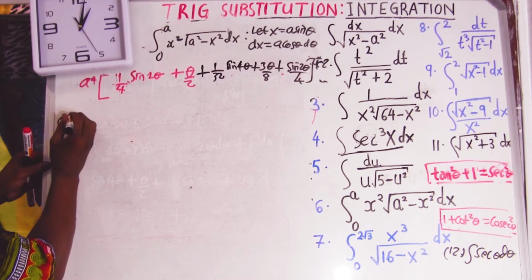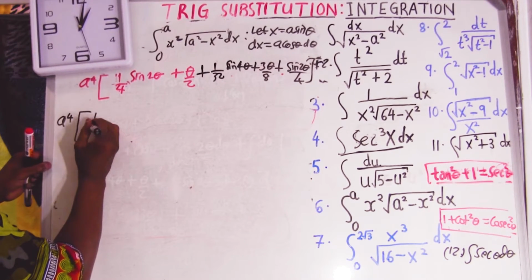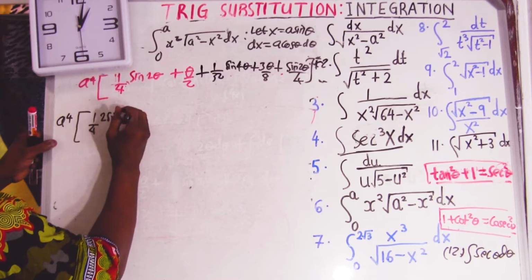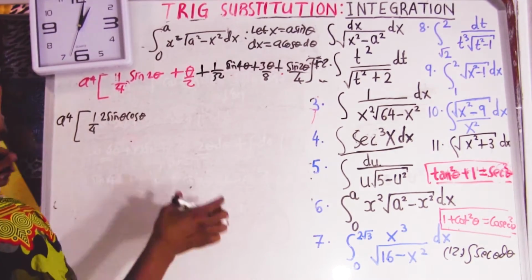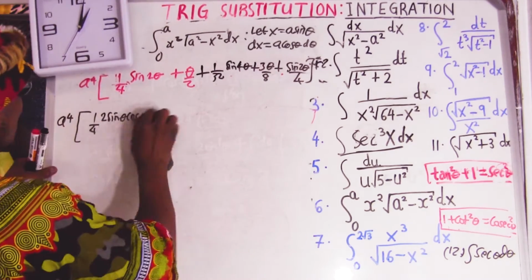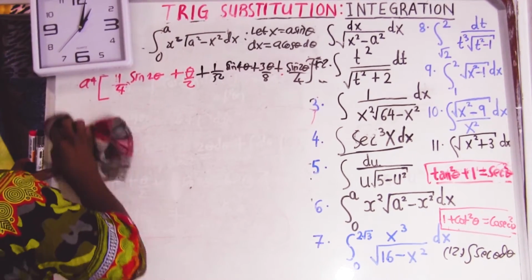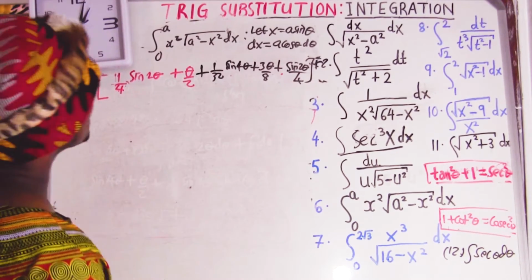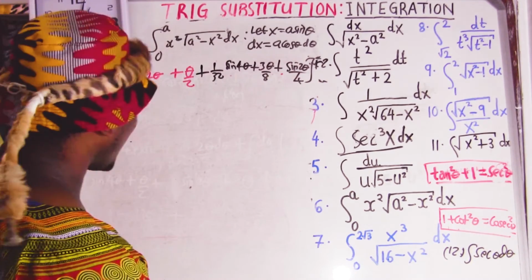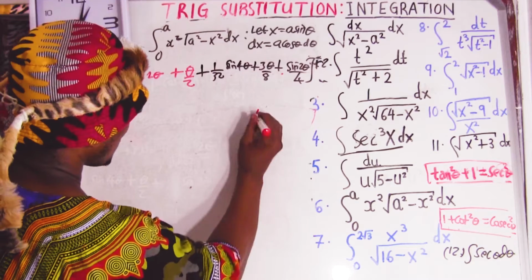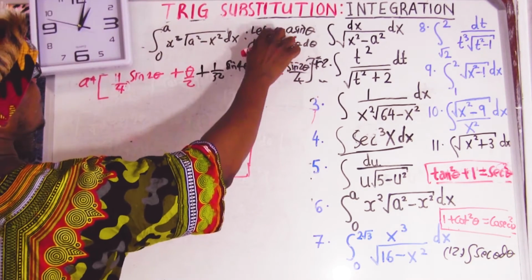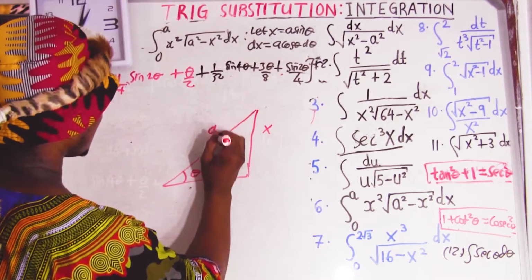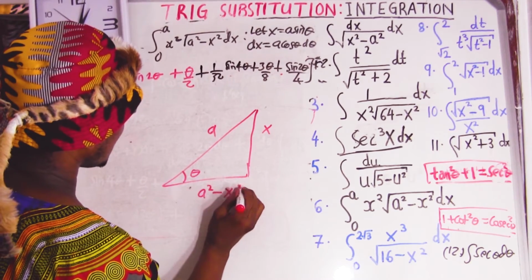So this is going to be a to the power 4. 1 over 4. Sine theta is like 2 sine theta cos theta. Or I can just do this aside and then come back and substitute. Okay, let's do this. Same trick like I did for the last one. Okay. Let's go to the given question. This is the question they give to us. Let's draw a small triangle. So this is going to be a small triangle here. Okay. This is going to be opposite and this is going to be hypotenuse. So this is going to be hypotenuse square minus opposite square.